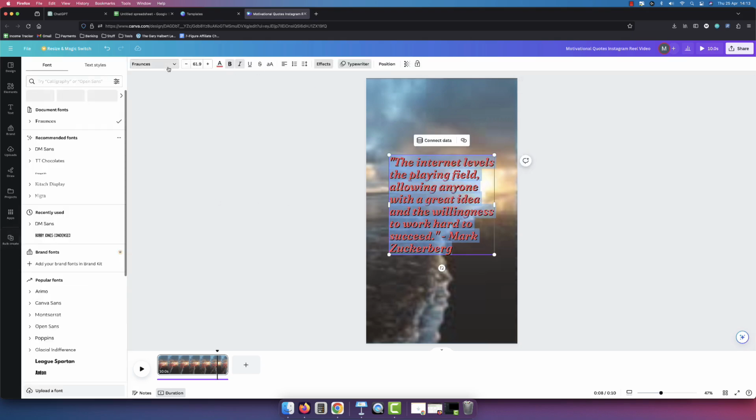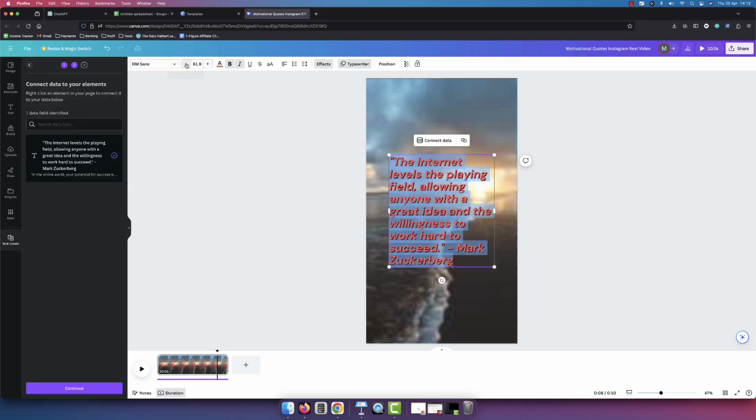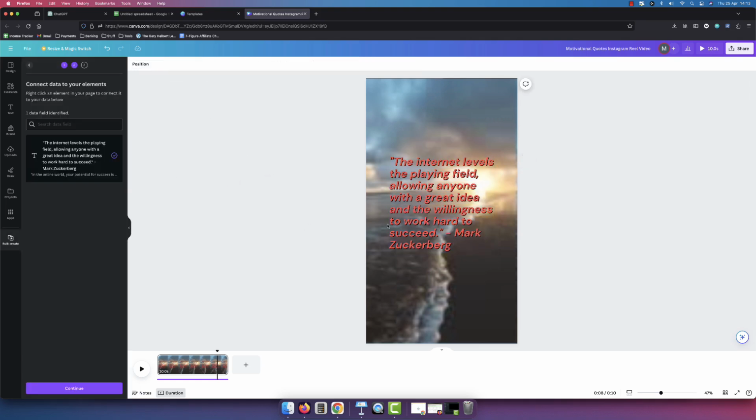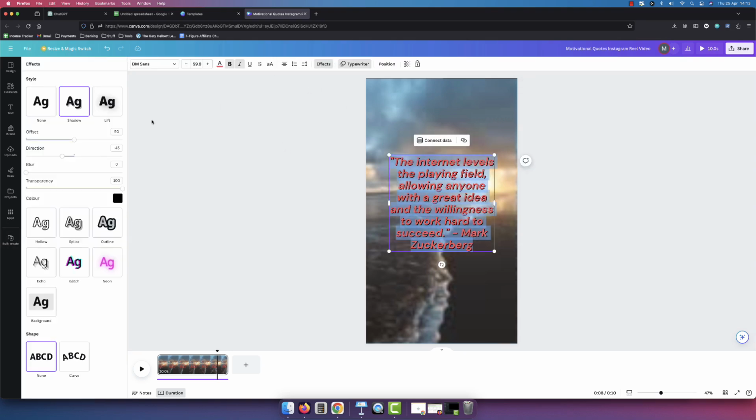I mean, you could change the font, maybe make it this type of font, maybe make it a little bit smaller, maybe make it centered as well. There we go. What else can we do? Effects. All right, so you can see we could do all types of different effects and stuff. We can mess around with all this all day long.